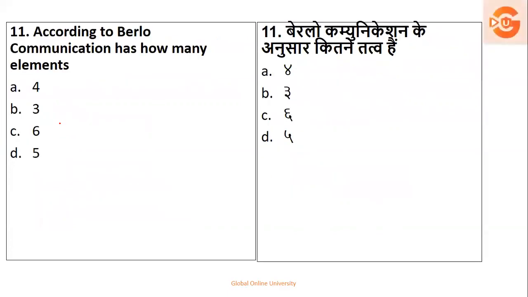Next. According to Berlo, communication has how many elements? I have taken this model in the last video also, and in the last test this particular question was asked, but in a different way. You have sender, message, channel, and receiver. So there are how many elements? Basically, there are 4 elements. So the right answer is option number 1.